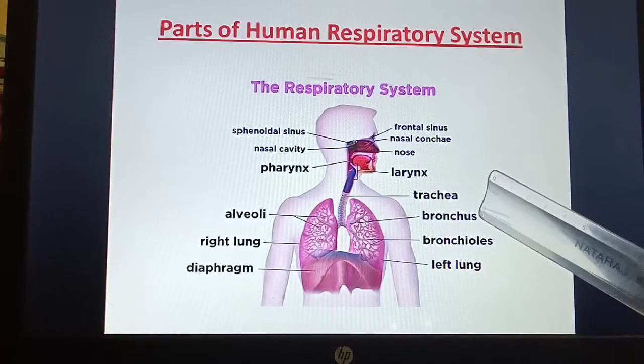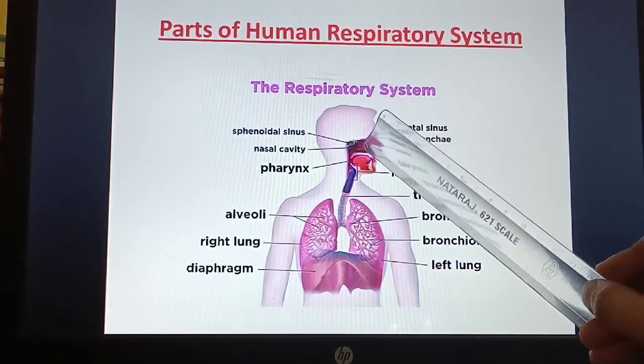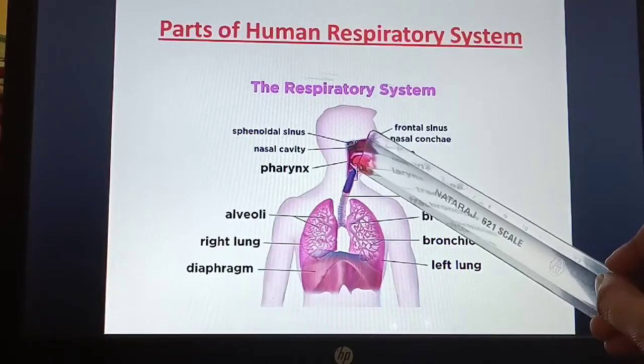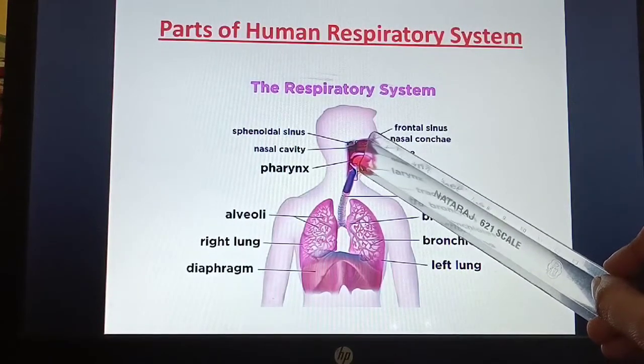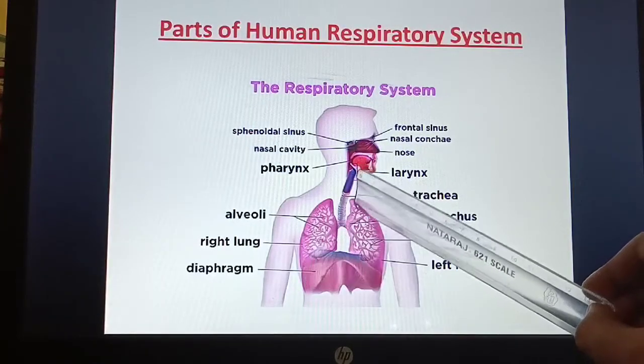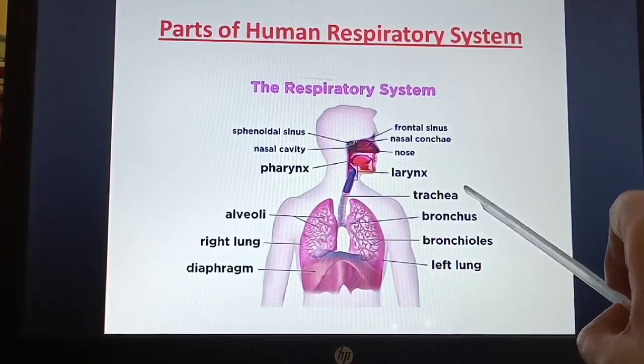So these are the parts of the respiratory system. You can see the nasal cavity, pharynx, and the larynx. Here there is a flap-like structure, that is the epiglottis. Then this is the trachea, this is the bronchus, then bronchioles.